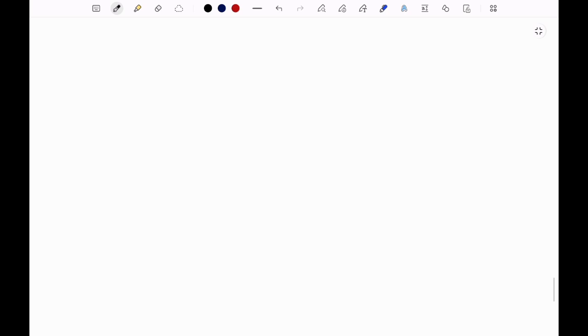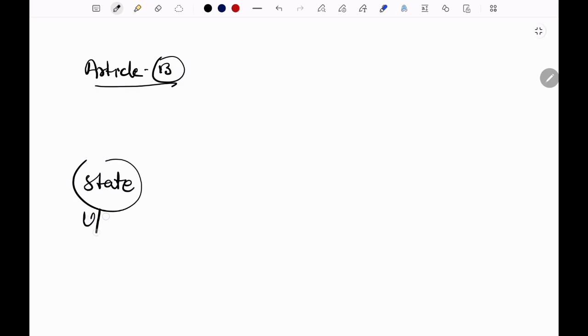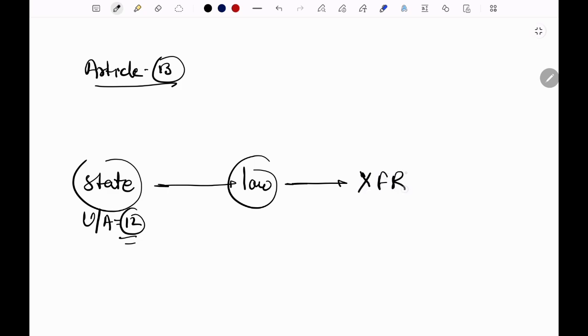So we have covered Article 13. Now what was there in Article 13? Basically, under Article 13 it was said that the state, as defined under Article 12, cannot make any law that violates fundamental rights. If the state makes any law that violates them, then the law will be null and void and struck down. The definition of law is given under Article 13 clause 3.